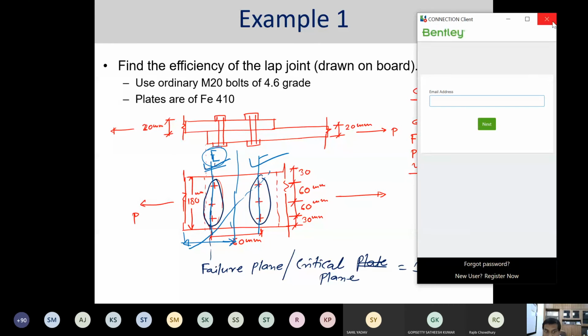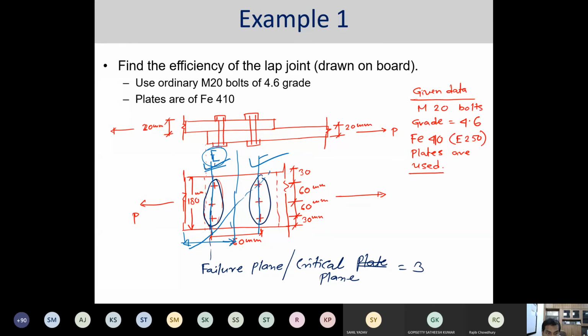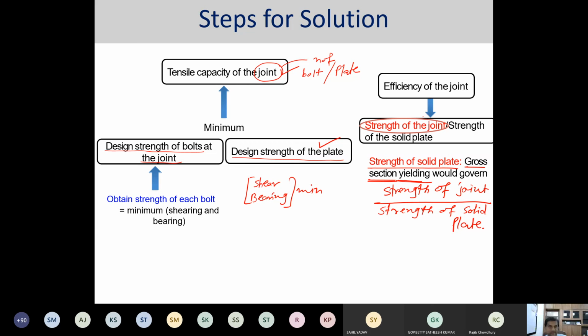What is Rahul's question? Sir, if we are using Fu for the calculation of the tensile strength of the plate, then we are considering the section to ultimately fail. Why not the yielding of the plate? Fantastic question. We should. This is really a fantastic question.